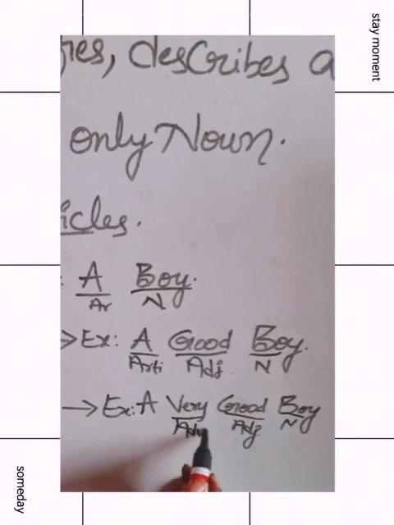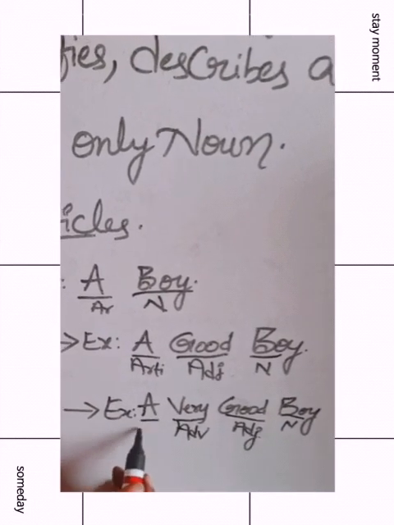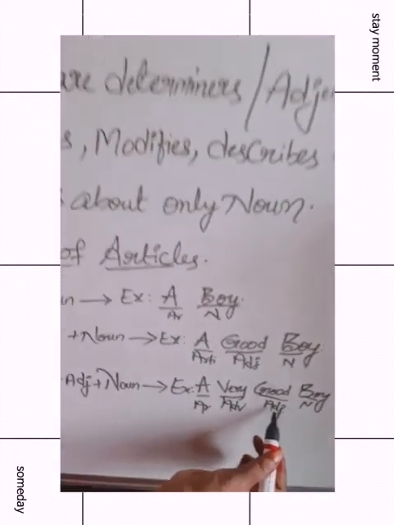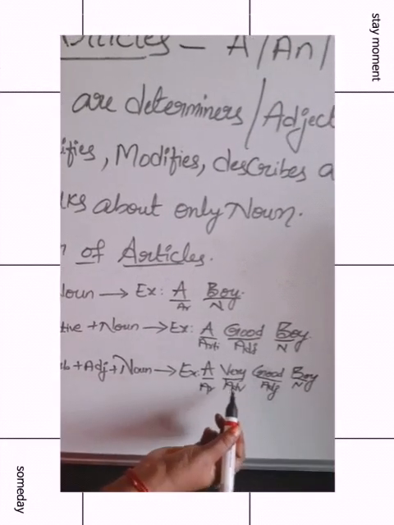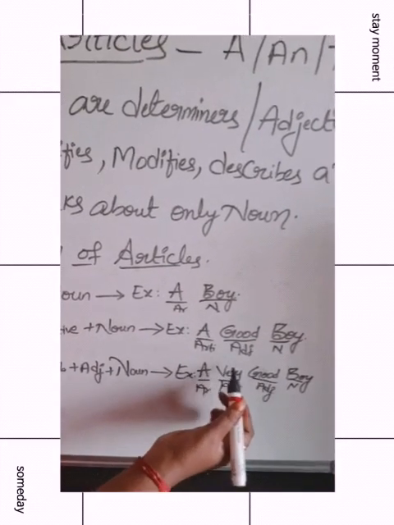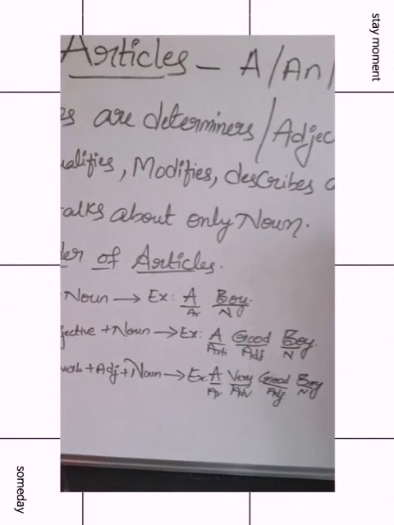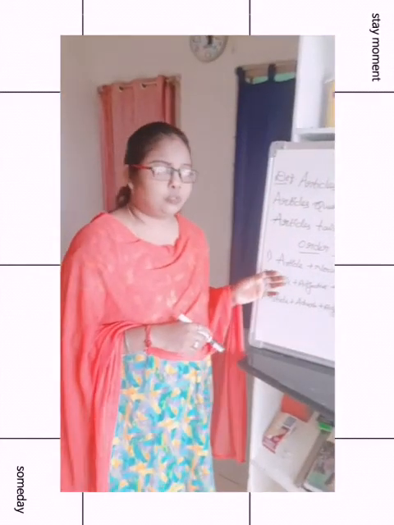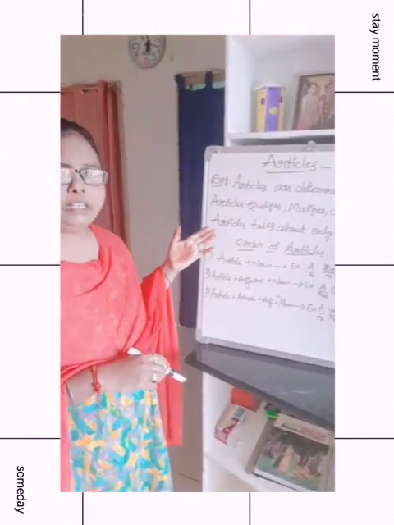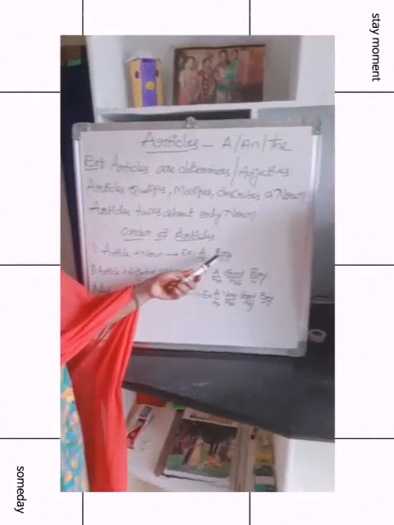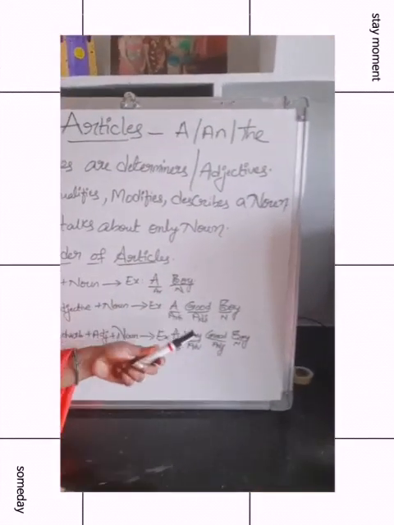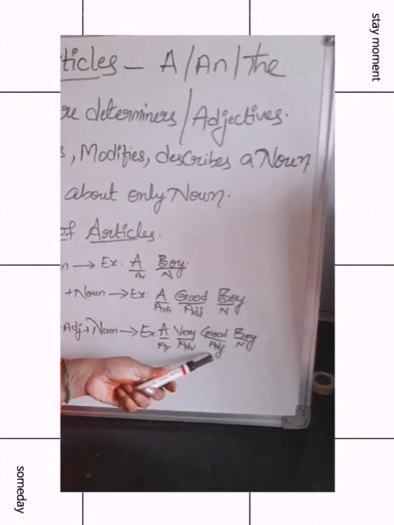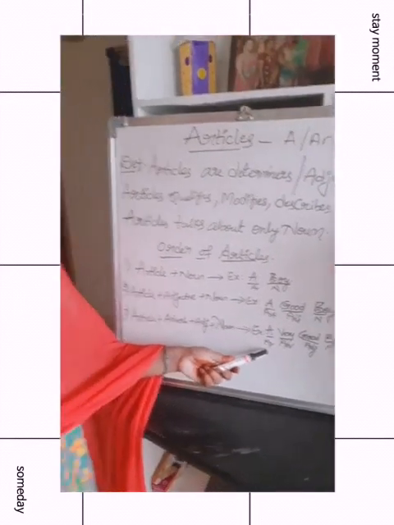So before an adverb also we can use an article when it qualifies the adjective. Remember, you can use it before an adverb when the adverb qualifies the adjective. So dear friends, this is very important. So this order of article clearly says that we can use an article before a noun, before an adjective, and before an adverb. When the adverb qualifies the adjective also we can use the article.